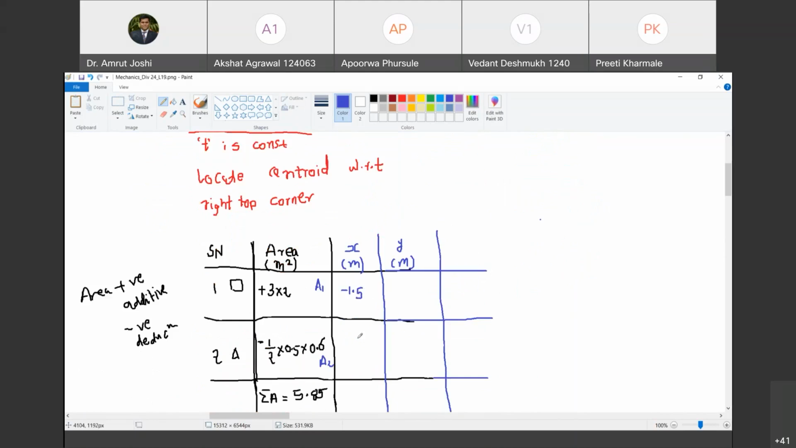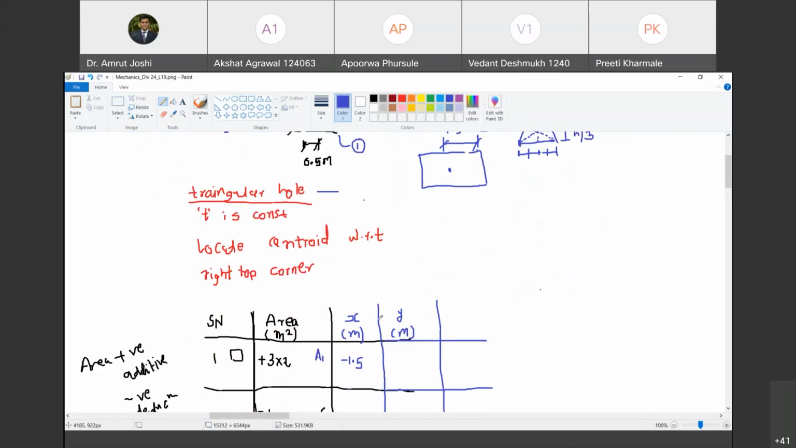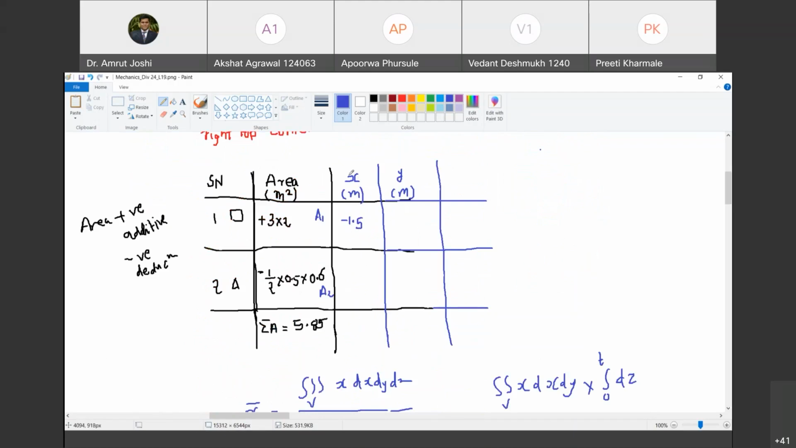Do you agree with me? So can you explain how we took it minus? Yes, because it is on the left hand side of O. Do you agree with me? Yes, sir. But on the right hand side of O, x is positive. Yes, understood. So there is a different sign convention for x, and a different sign convention for area. Area will be positive when it is additive, and area will be negative when we have holes or when we are deducting the area from the figure. Are you with me? Yes, sir.